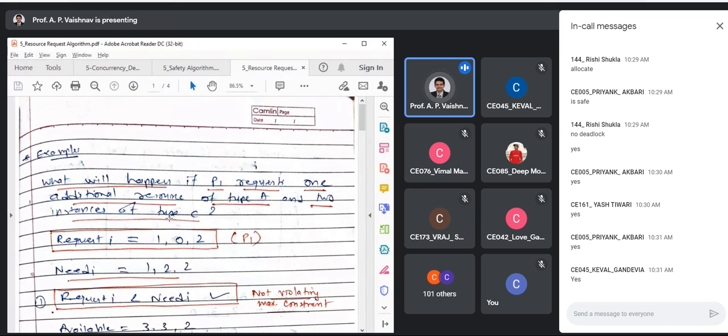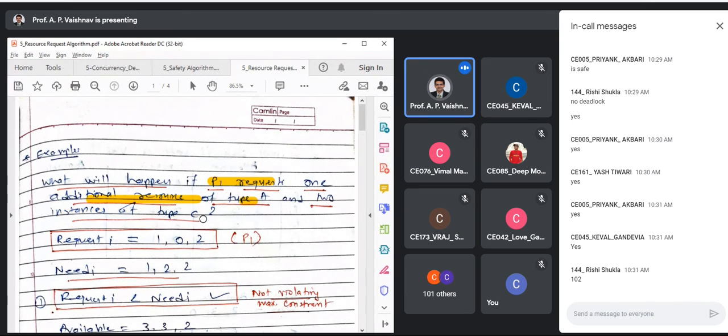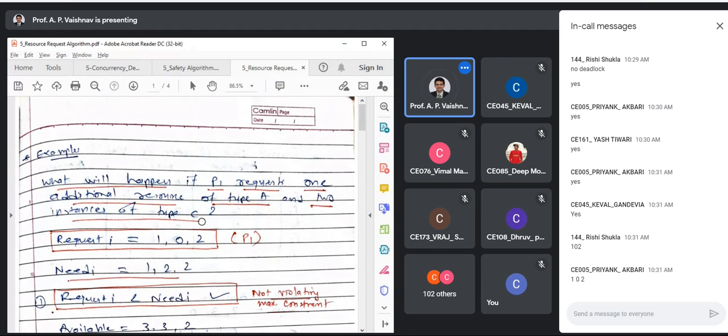So the situation is, what happens if P1 requests, sorry, let me select the highlighter. What if P1 requests? You might be given a text description like this: P1 requires one additional resource of type A, and 2 instances of type C. That means what will be your vector? 102. That is what you need to find first. Request of P1 is 102.